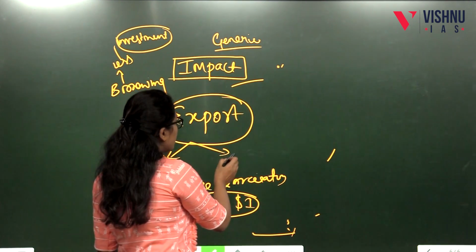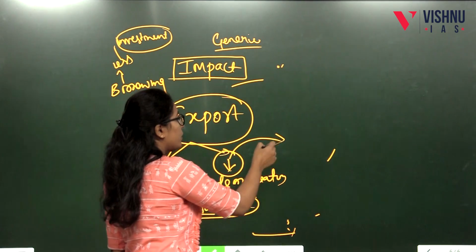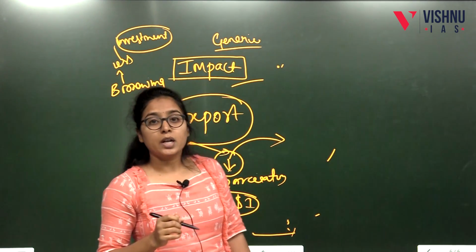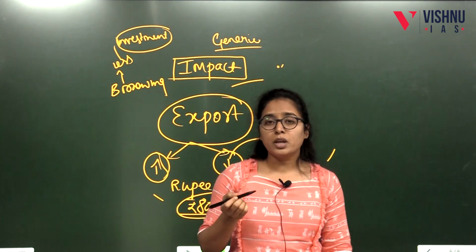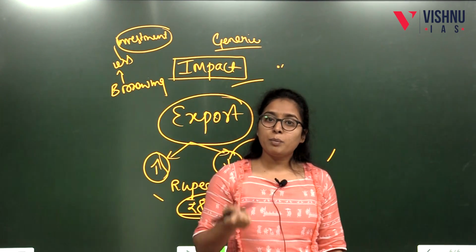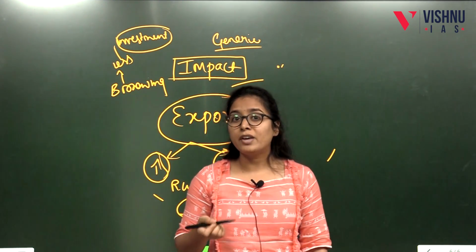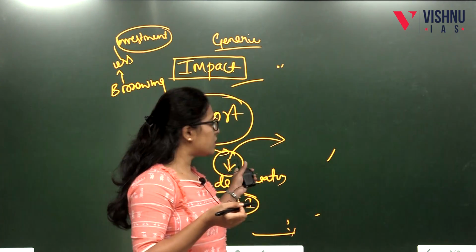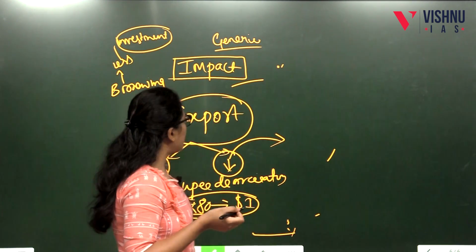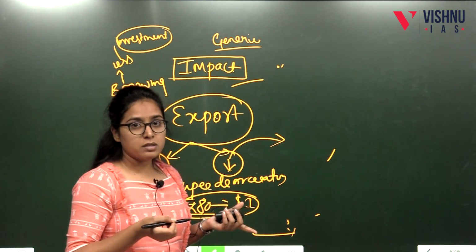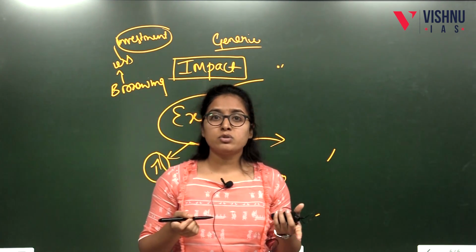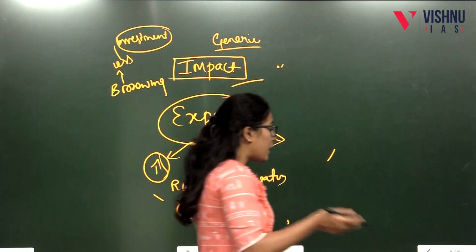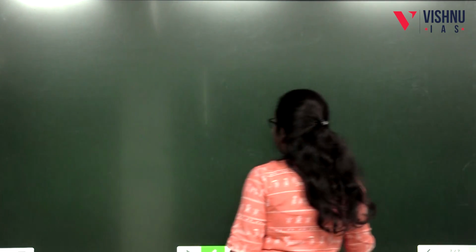Then it will also reduce exports. How? The producer thinks that when we are commanding a higher price in the domestic market itself, why should we sell our goods in the foreign land? So these are the many impacts inflation makes. Inflation creates problems in the economy, so that people suffer.